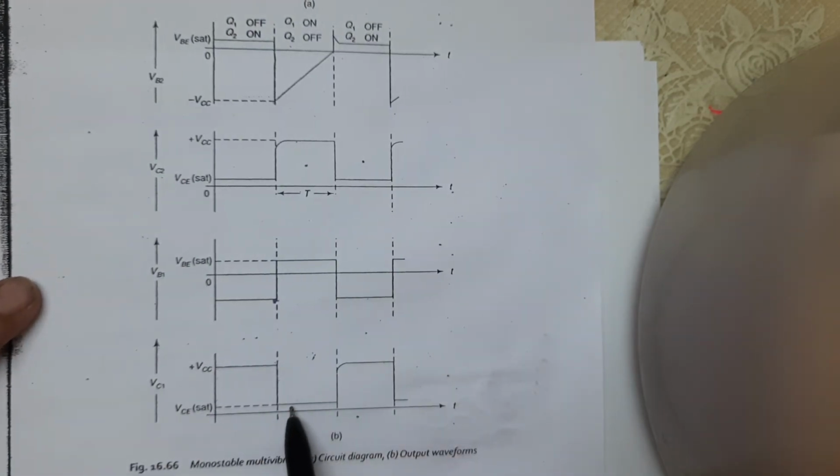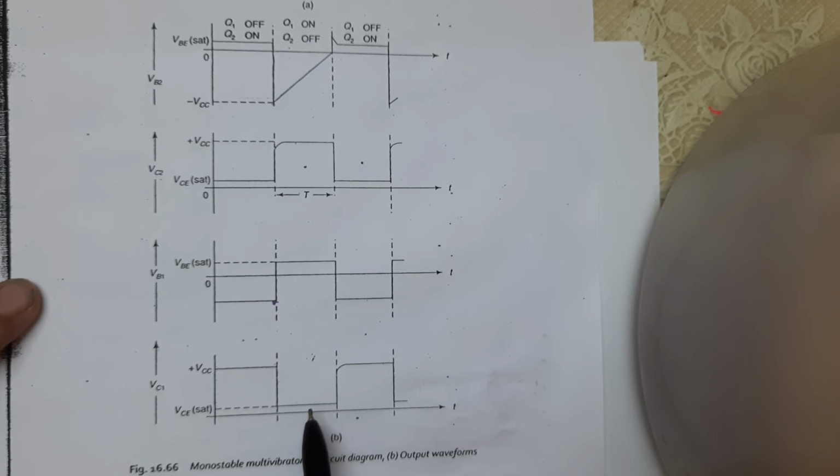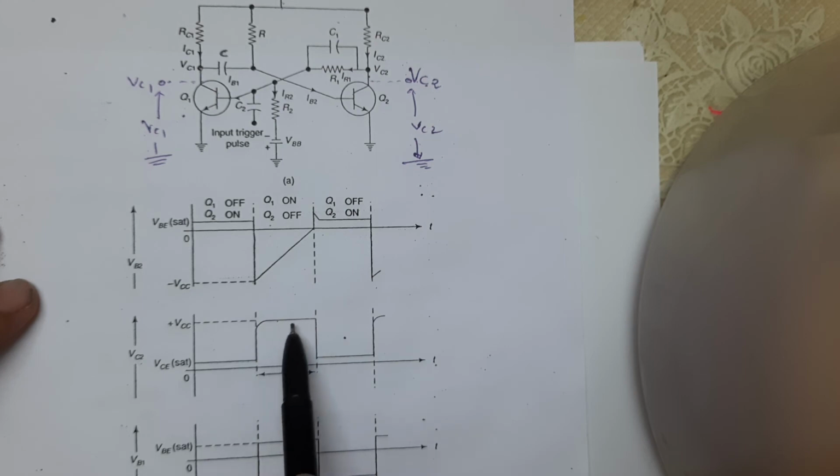The voltage is a very small value because the transistor is in on condition. When Q1 is on, the collector voltage of Q2 is maximum. Why is it maximum? Because Q2 is in off condition.